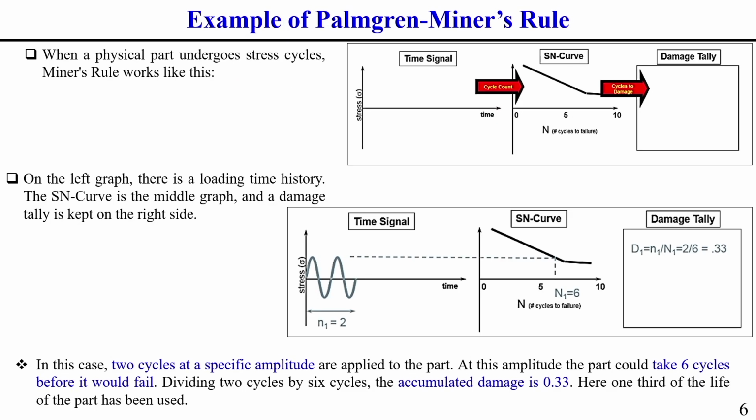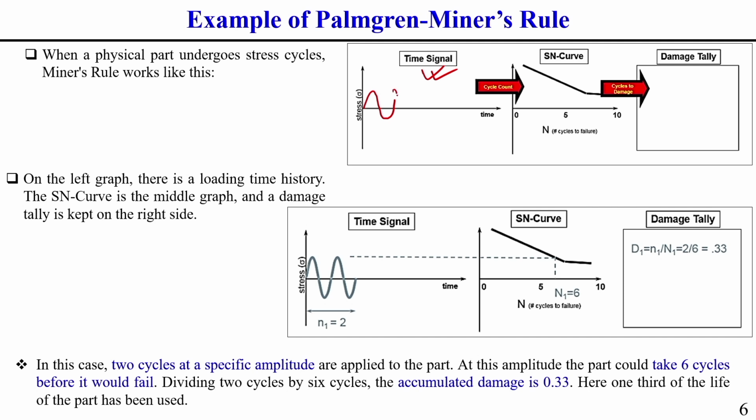So, some examples of the Palmgren-Miner rule. What are the things generally required for the Palmgren-Miner rule? First of all, we need a time stress signal. That is why I have written here, first we need the time signal, that is the time versus stress signal, meaning how the stress varies with time and what the number of cycles is.